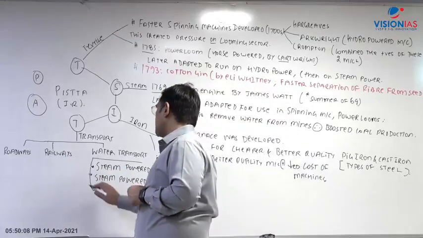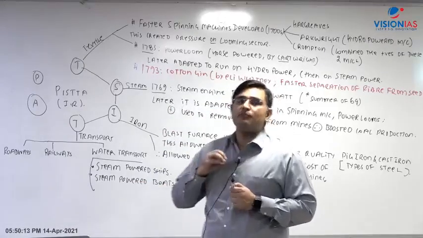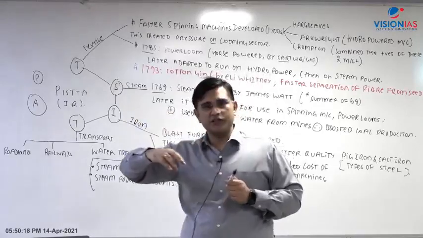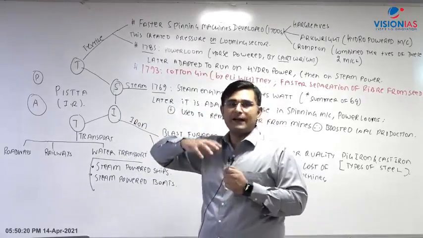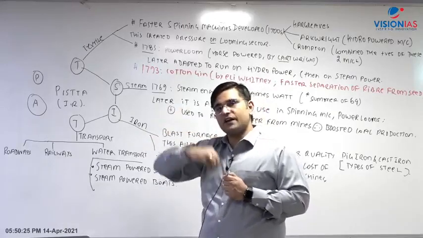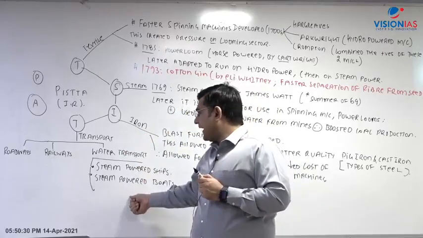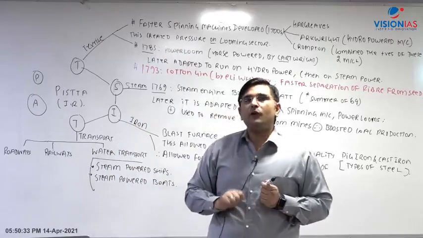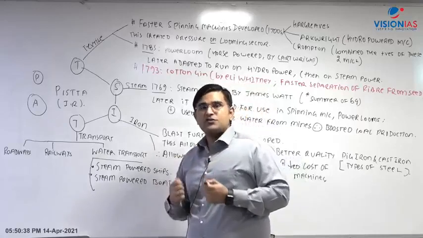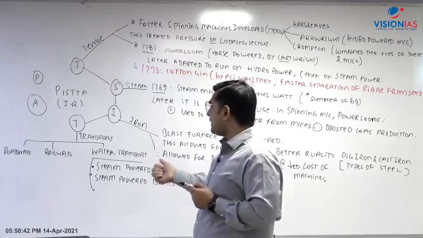Apart from this, when you have steam powered boats, they will help in better connecting your market, right? Because in any country there are rivers, there are internal waterways or inland waterways. So these boats will be connecting different parts of the country through the natural waterways. Can we not build man-made waterways in the form of canals? So a huge amount of canal construction took place, because water transport is the cheapest mode of transport.